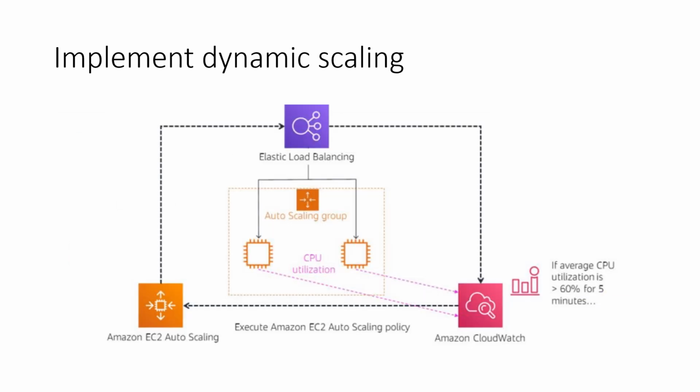Now how to implement dynamic scaling? In dynamic scaling, suppose this is your elastic load balancer. You started with 2 EC2 instances, and in this auto scaling group you can see there are two, and you have already employed the auto scaling group. You also have CPU utilization.